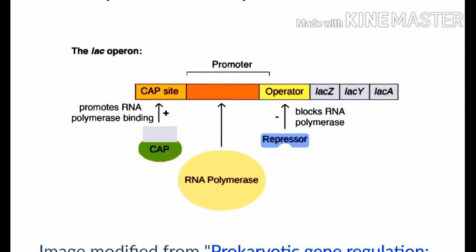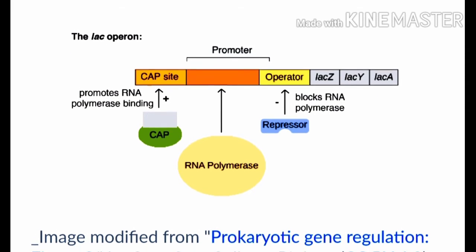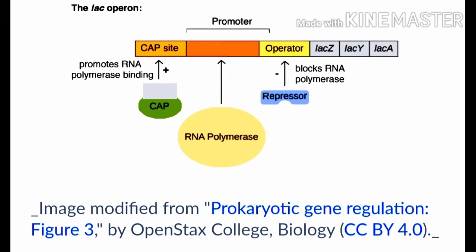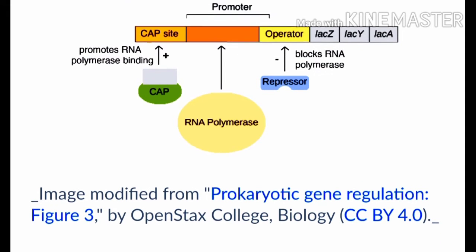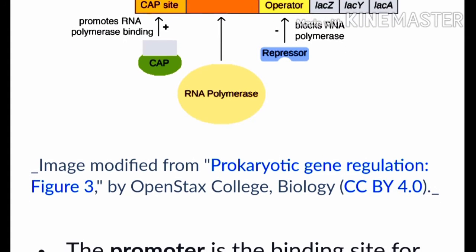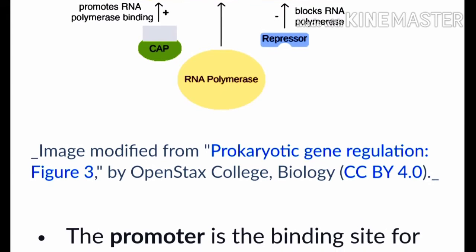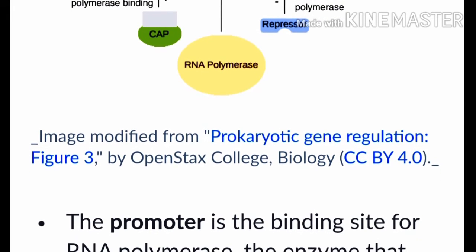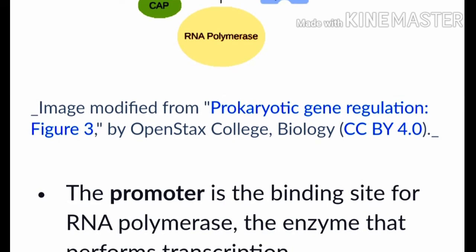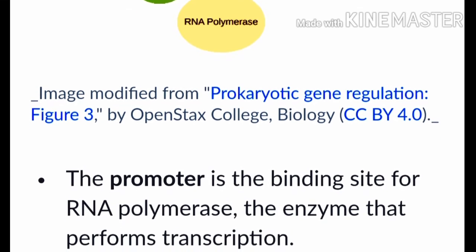As you can see here, the promoter is the binding site of RNA polymerase. This RNA polymerase helps to synthesize new mRNAs from the functional genes, that is Lac Z gene, Lac Y gene and Lac A gene.